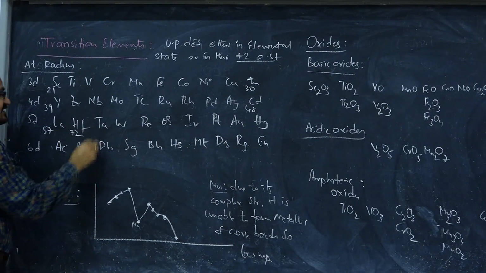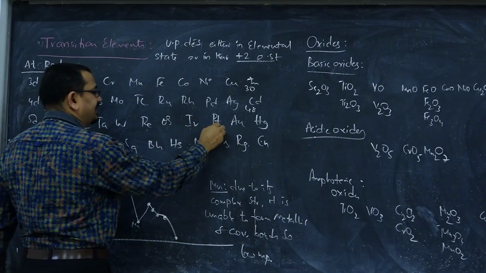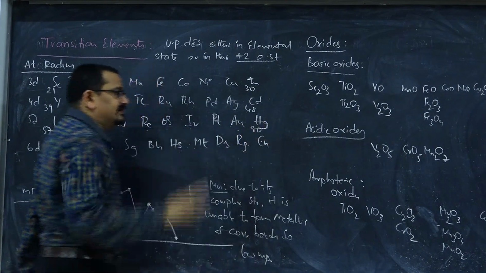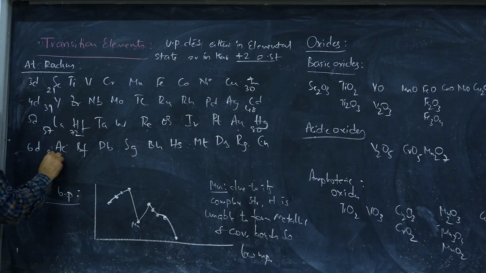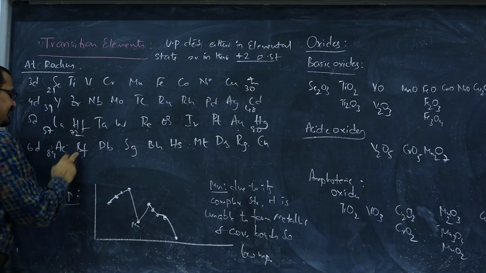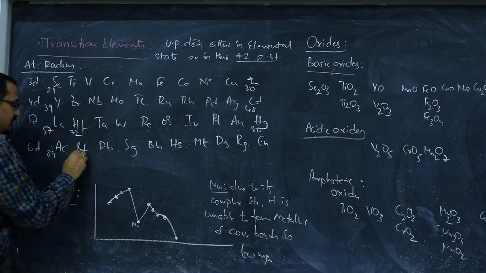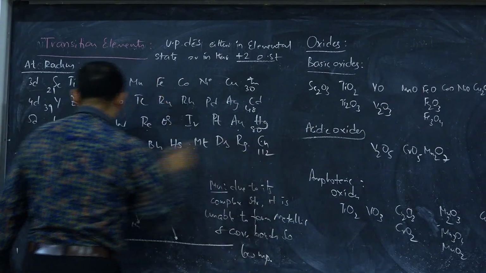So it starts again from 72 and goes up to 80. 86 and 87, 88 belong to P and S block respectively. 89 is actinium, 90 to 103 again belong to actinides, and 104 to 112.